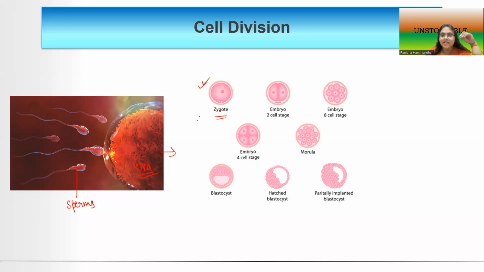And this one-celled zygote eventually multiplies into a 2-cell, 4-cell, and then 8-cell stage, or the mulberry stage, which we call the morula, which you see here. Then it further divides into more cells, which we call the blastocyst, and eventually a group of cells is formed, which leads to the formation of various organs in the embryo, and finally the organism. This is called embryogenesis.